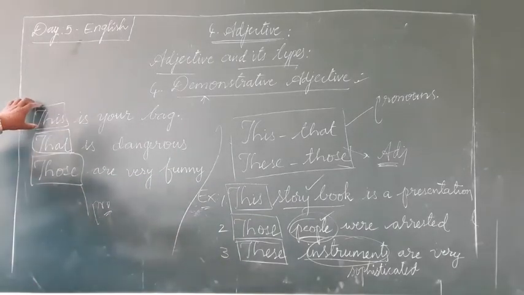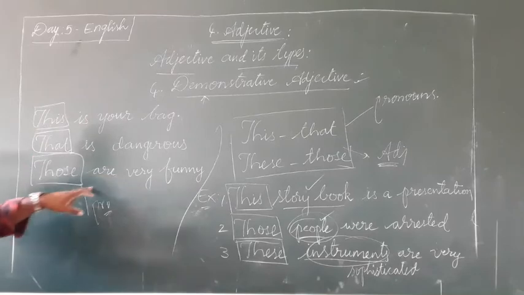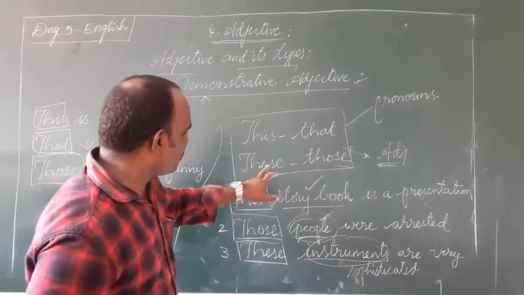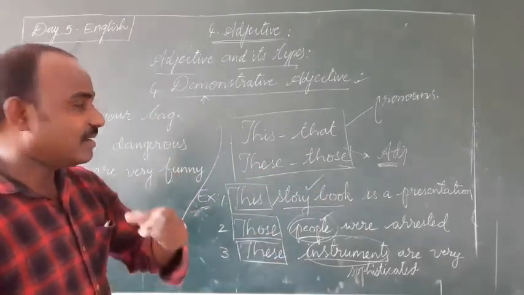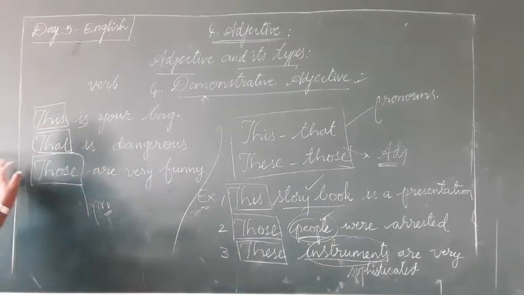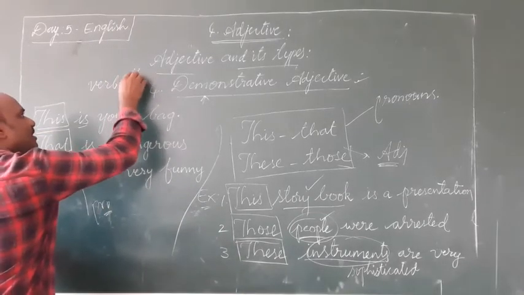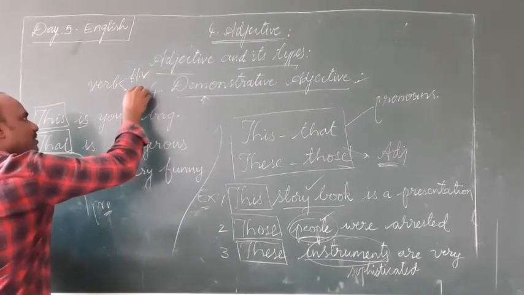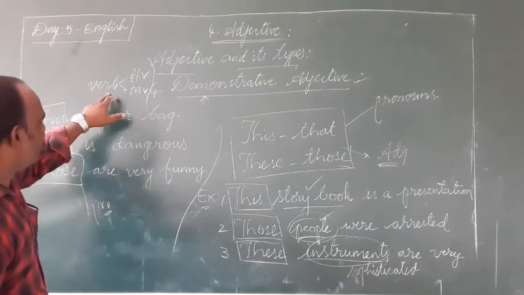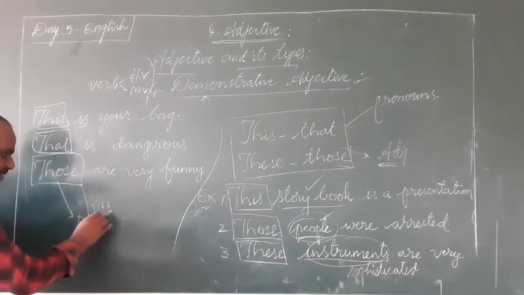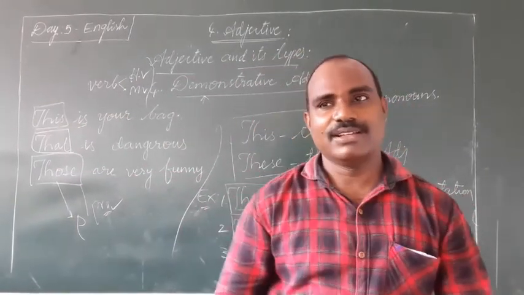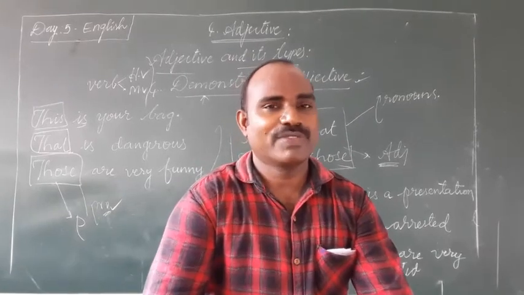And coming to the next one. Look at these three sentences. This is your bag. That is dangerous. Those are very funny. Here, if either of these words, this, that, these, those, is written just before a verb, of course it doesn't matter whether it is a helping verb or main verb, they can be considered as pronouns. That is the only simple difference between demonstrative adjectives and demonstrative pronouns.